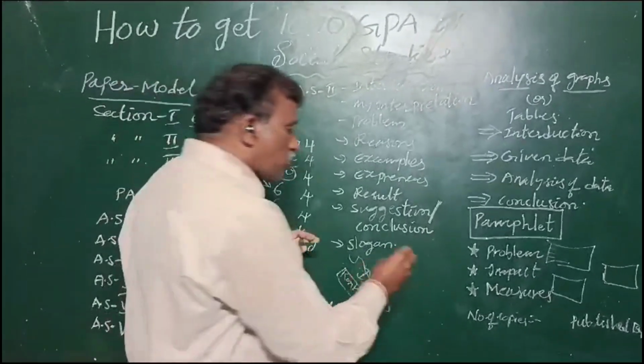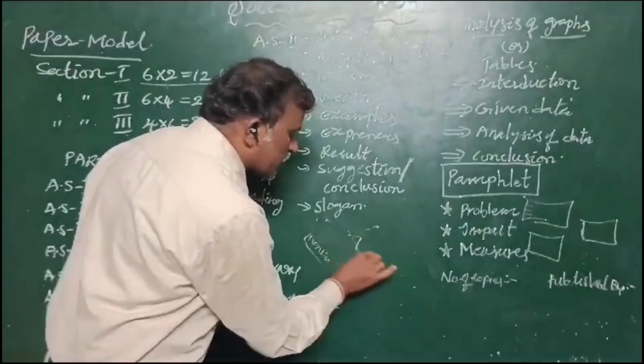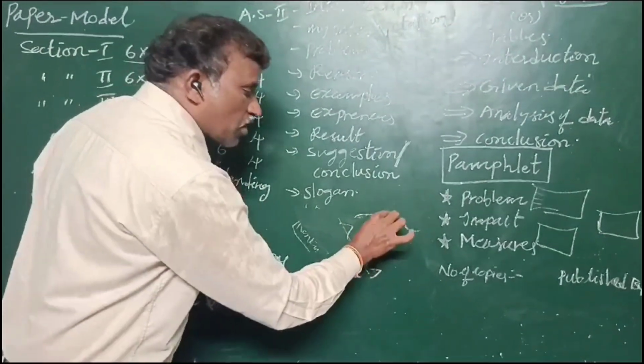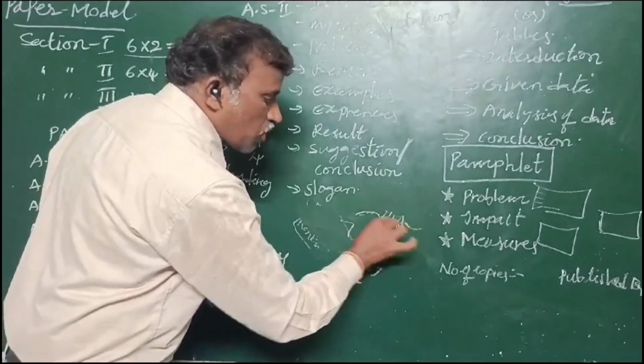For example, if they ask for mountain chains, we have to mark them like that. River, okay, if they ask about any project across the river, you can mark the project.